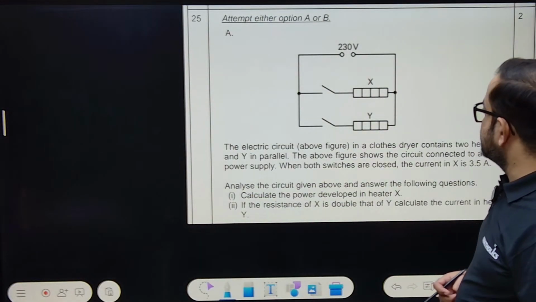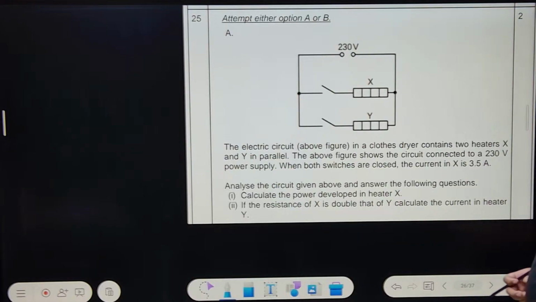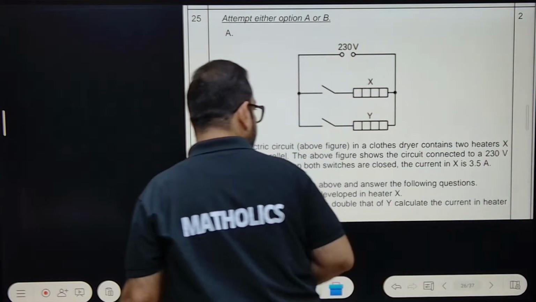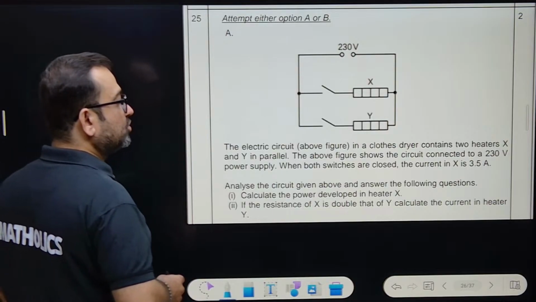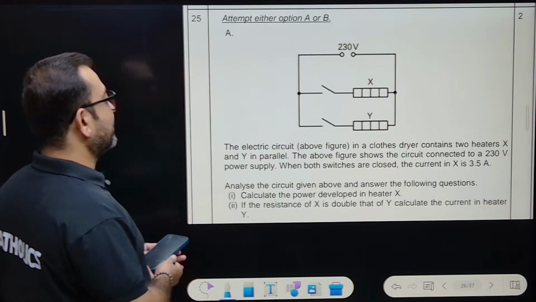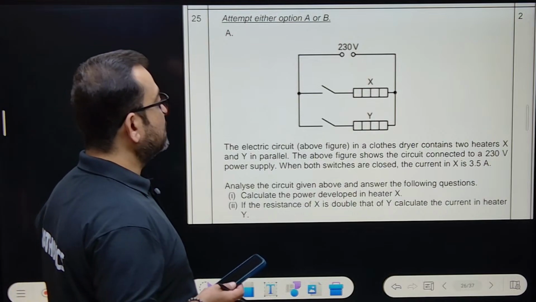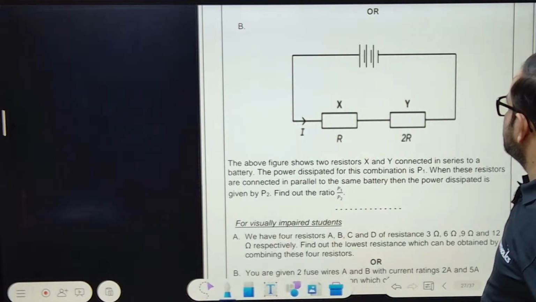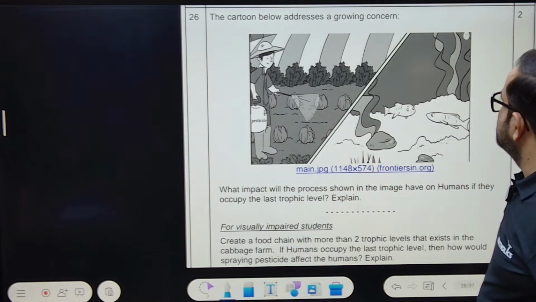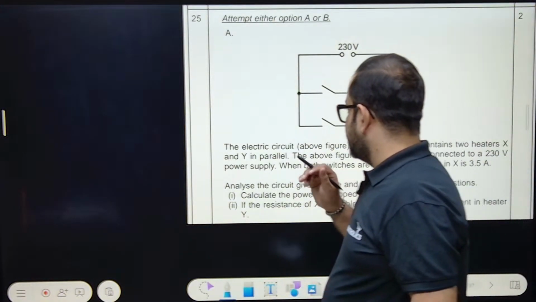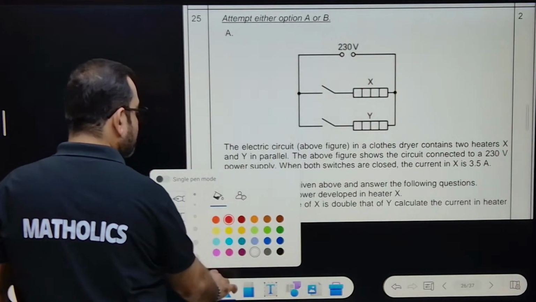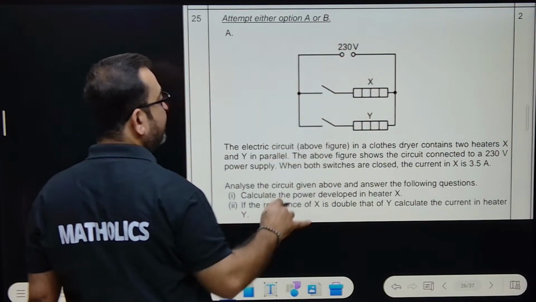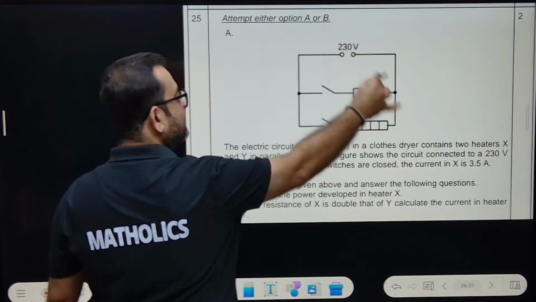Next. The electric circuit in a clothes dryer contains two heaters X and Y in parallel. The above figure shows the circuit connected to a 230 volt power supply. When both switches are closed, the current in X is 3.5 amperes. This question is repeated in the B part. You have to mark in the question paper only what is actually given; you are not going to make this same diagram.